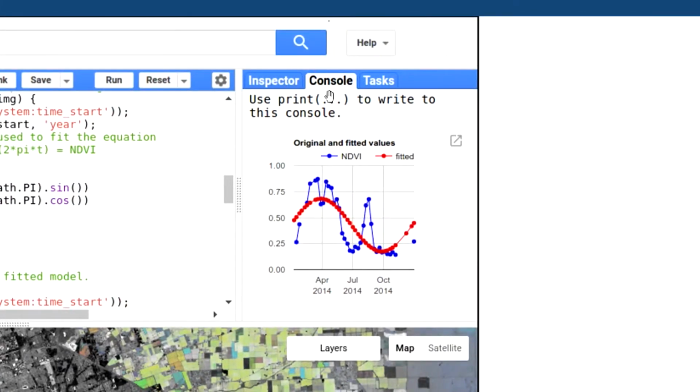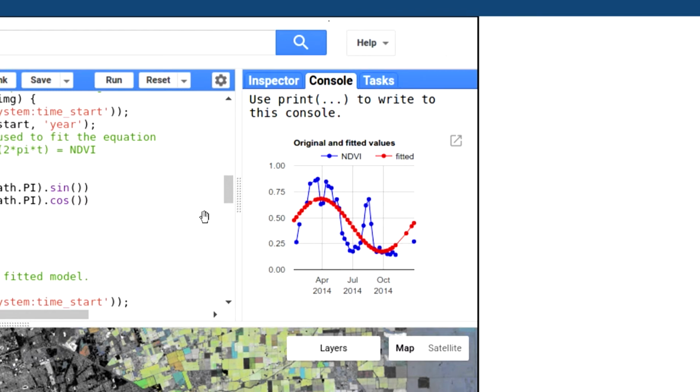On the right hand side, you have the console. Whatever you print, the output will come here, or you will see some graphs if you are creating some graphs in your code. And then if you're downloading some data from Earth Engine, that facility is also there. That will come under this tasks tab.